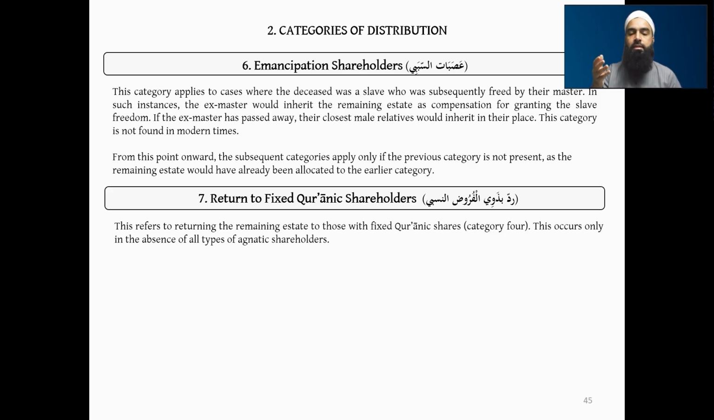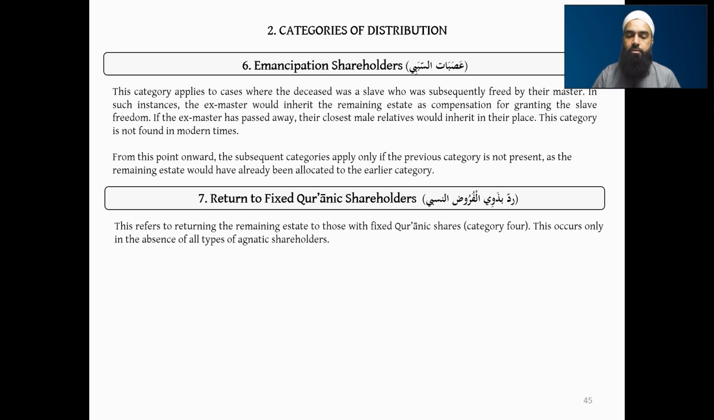Because as you can understand, we're giving them fractions. So for example, the daughter will be getting a half, the mother will be getting, for example, 1/6. Now half plus 1/6, there's nobody else left. So there will be some still remaining. So what's remaining from that, we will return it back onto these dhawil furud an-nasabi.